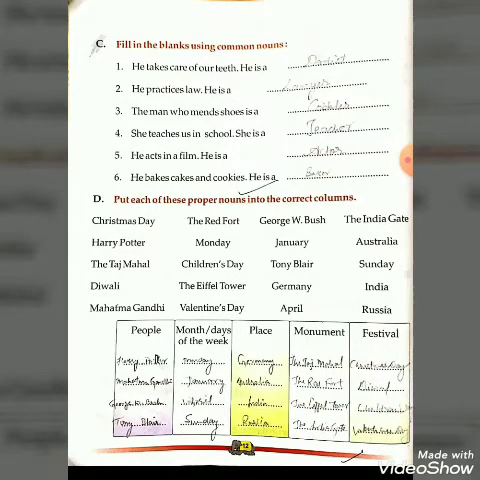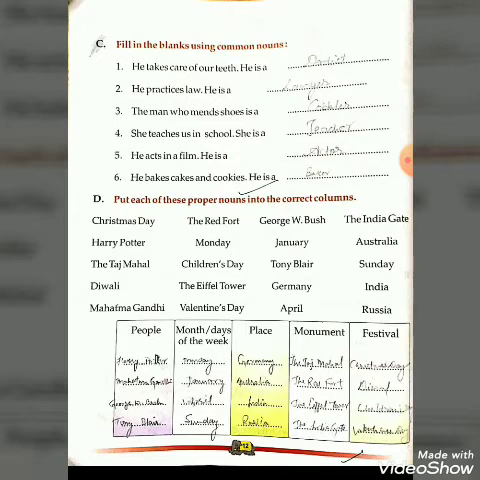And fourth one, festival. Okay, now people, you can choose. What are the names of the people here? First one, Harry Potter. Second one, Mahatma Gandhi. Third one, George W. Bush. Fourth one, Tony Blair. Now month, days of the week: Monday, January, April and Sunday. Place: Germany, Australia, India and Russia. Monument: the Taj Mahal, the Red Fort, the Eiffel Tower, the India Gate. Festival: Christmas Day, Diwali, Children's Day and Valentine's Day.